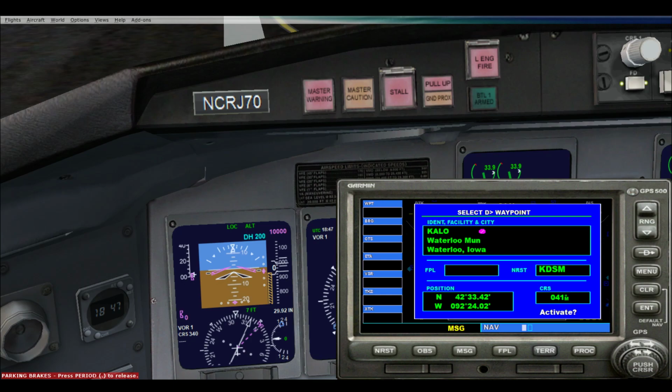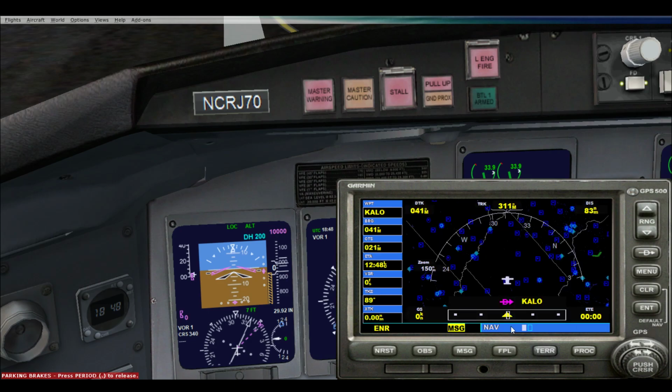Which, I mean, I know the ICAO code for Omaha is KOMA. And you just type that in instead, and Omaha Epley Field will come up. But we are going to Waterloo since it is closer. We'll hit enter 3 times to activate it, and boom. That's the waypoint we'll be going to, Waterloo.